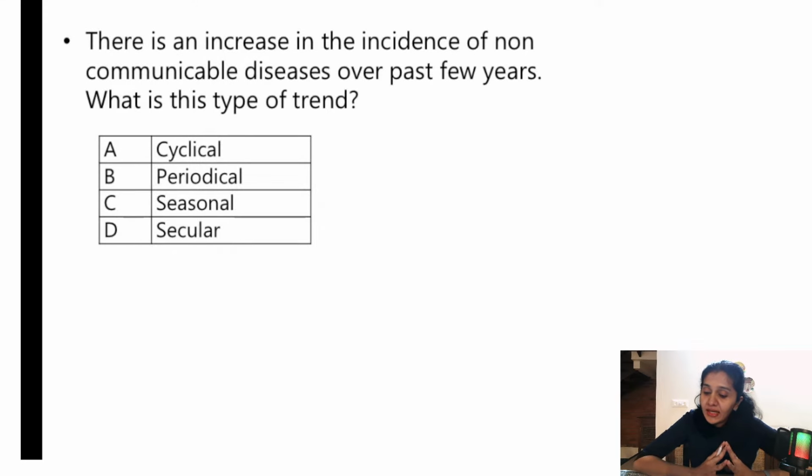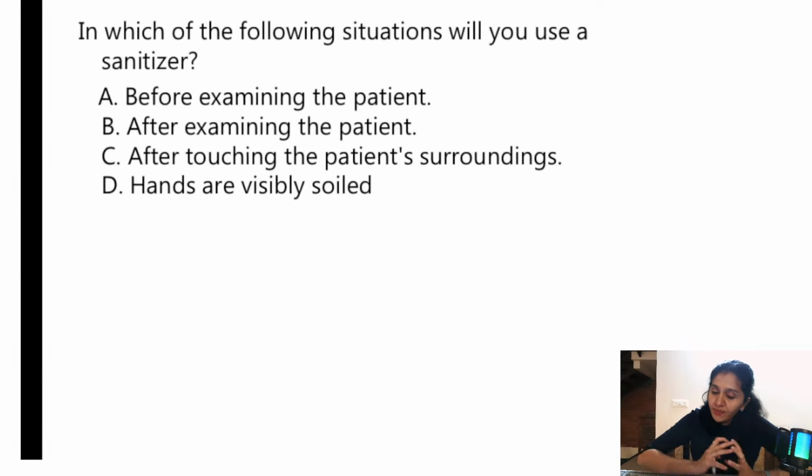There is an increase in the incidence of non-communicable diseases over the past few years. What type of trend is this? The minute you see non-communicable diseases and a description of their trend, you need to go with the answer secular trend. If you know the types of fluctuations, under periodic fluctuation you have cyclical and seasonal, so you can easily guess this. So the answer is secular. Correct, Dheeraj.